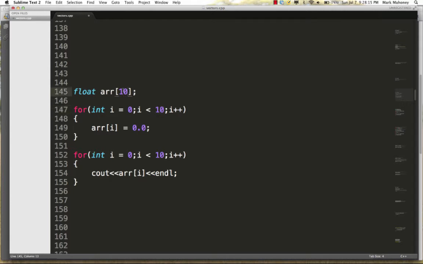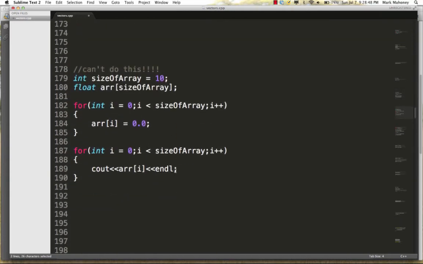All of the hard-coded 10s in the loops always have to match the 10 in the declaration of the array. If I change the size of the array, let's say I've changed my mind and now I want this to be 20 elements, well, now I have to remember to change that condition in all the loop tests that iterate over the elements. So I'd have to remember to go to this one, and it's pretty likely that you're going to miss one. So you might think, well, instead of using the hard-coded number, why don't we just create a variable that we use in both the declaration and the loop tests? That'd be smart. That's a good idea. Unfortunately, this will not work.